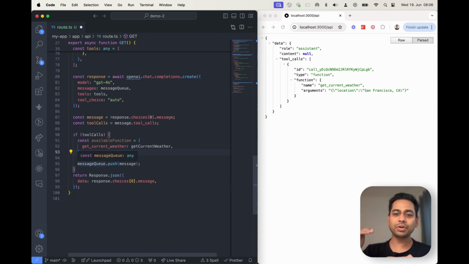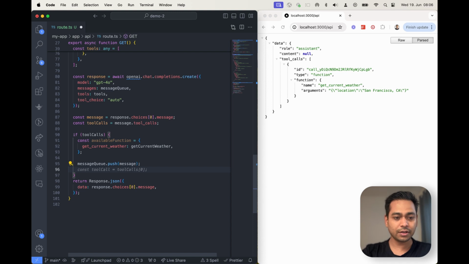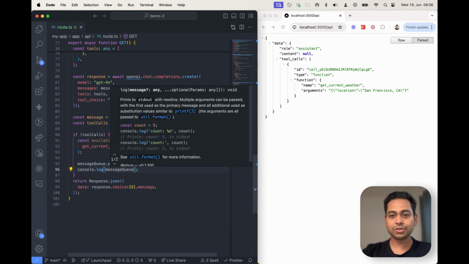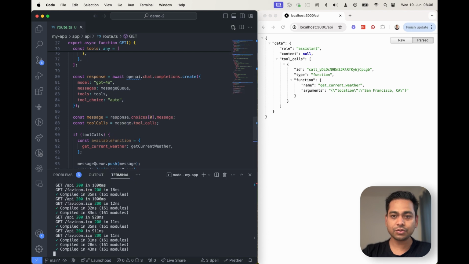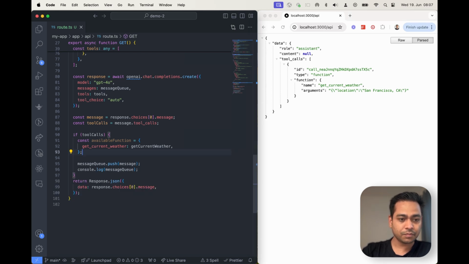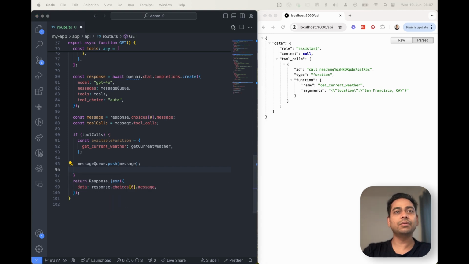So we are preparing the message array that we will be passing again. If I do my console.log here of the message queue and check my console, you would notice we are preparing this array. The first role was user, what is the weather like in San Francisco? Now this is the message coming out of OpenAI, which is saying you need to call these tools, right?